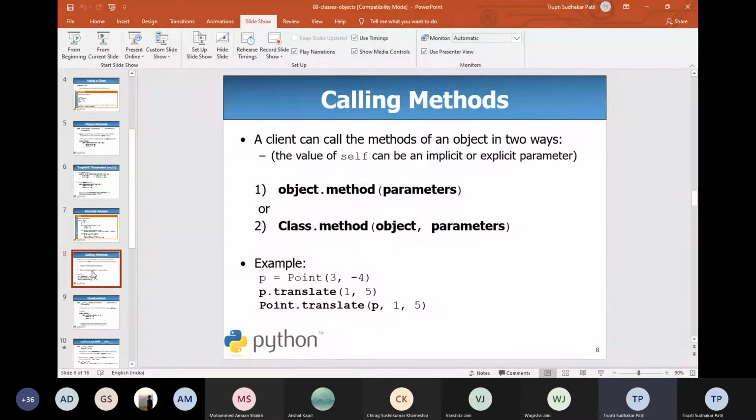We can call that with the help of object dot method or class dot method, meaning object and parameter. Basically, we create the object of the class, and with the help of the method we can call it, passing the parameter with the help of the class name and whatever method we defined, and from that we can pass in the value. This way, we have implicit and explicit parameters that we can pass to the particular class method.